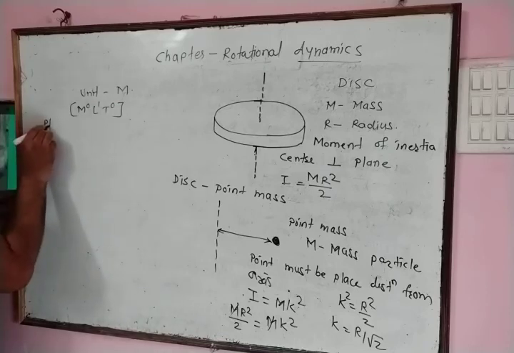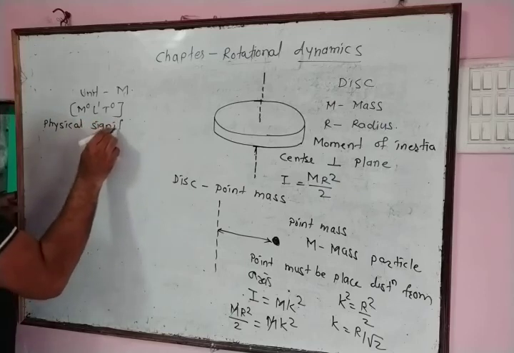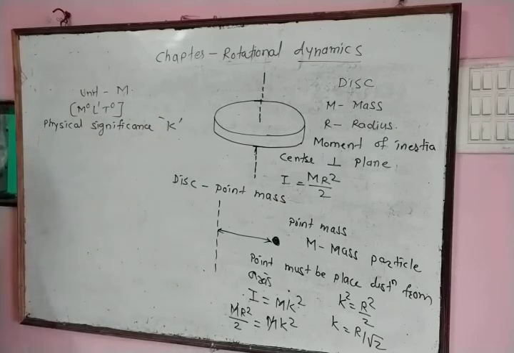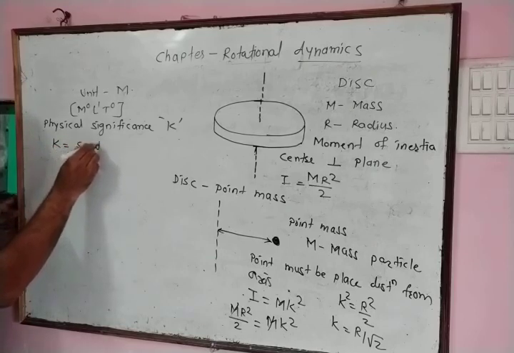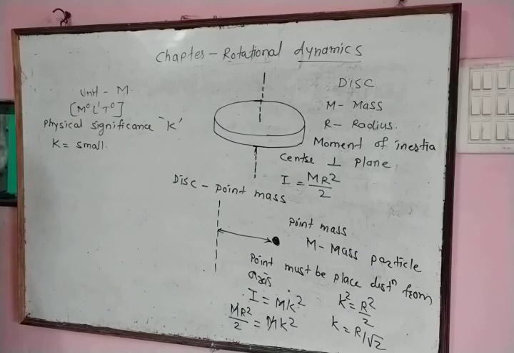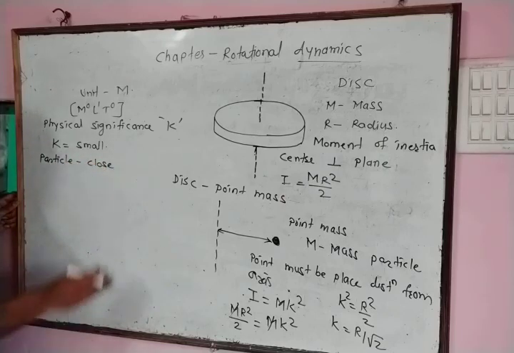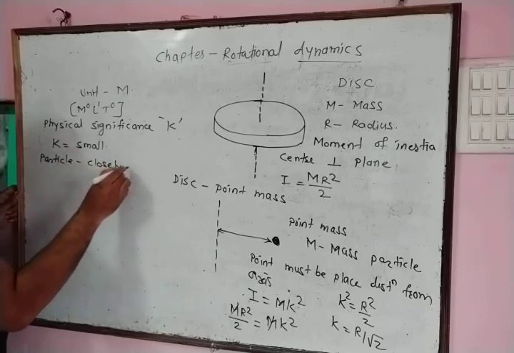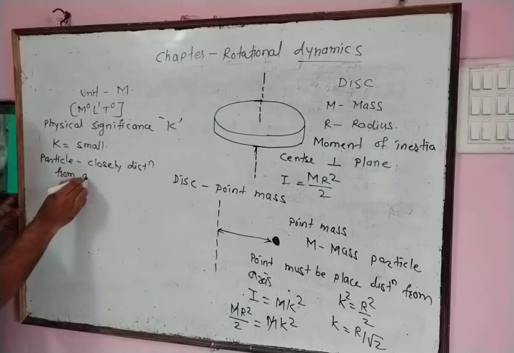Now we discuss physical significance of radius of gyration. If value of radius of gyration is small, then that indicates particles are distributed at a smaller distance from the axis of rotation. That is, particles are closely distributed from the axis of rotation.